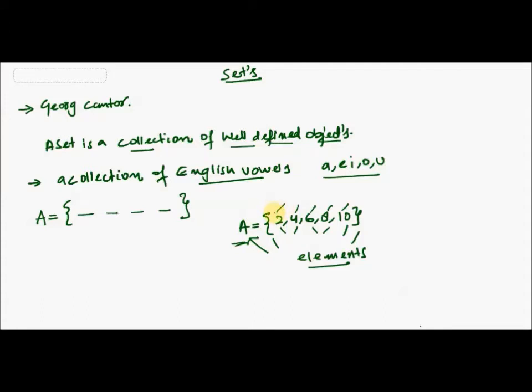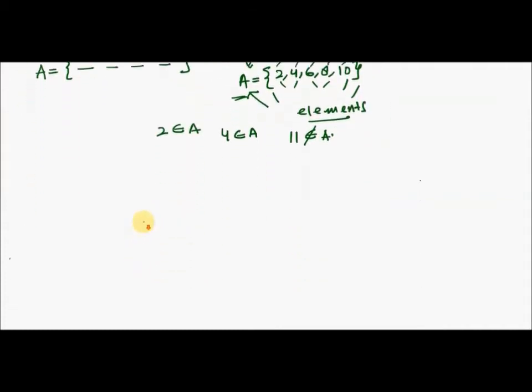Now you can see that 2 belongs to A, 4 also belongs to A, 6 also belongs to A, and so on up to 10 belongs to A. So in mathematics we write 2 ∈ A. We can also write 4 ∈ A. Now 11 does not belong to A, so we write it as 11 ∉ A. This is how we write belongs to; these are some of the representations in sets, right?